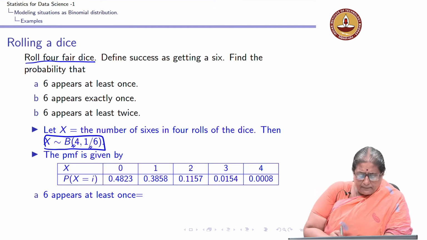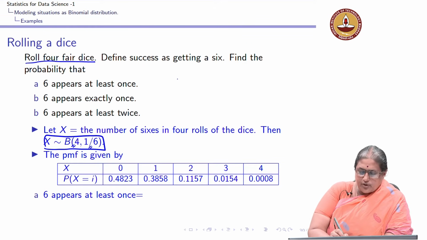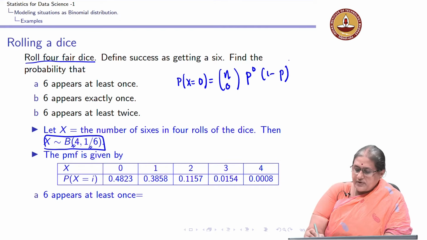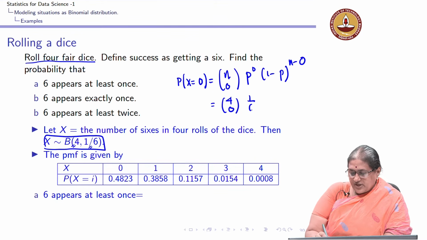So, I can get the probability mass function. I can verify that probability X equal to 0 is n choose 0, p to the 0, 1 minus p to the n minus 0. Here n is 4, so it is 4 choose 0, 1 by 6 to the 0, 5 by 6 to the 4 minus 0.